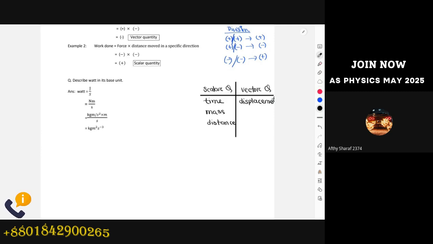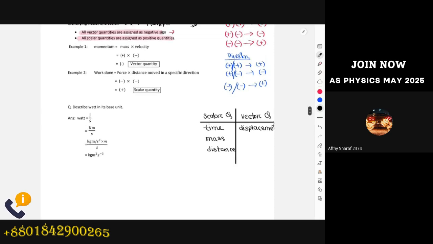For example, if we start now, in this case, we have already studied momentum in IGCSE physics, right?